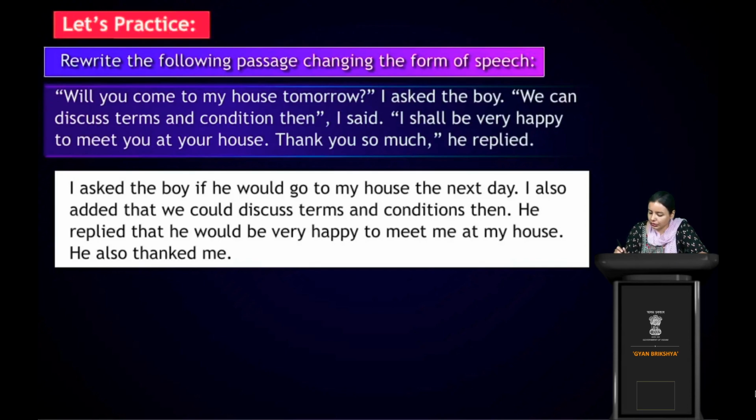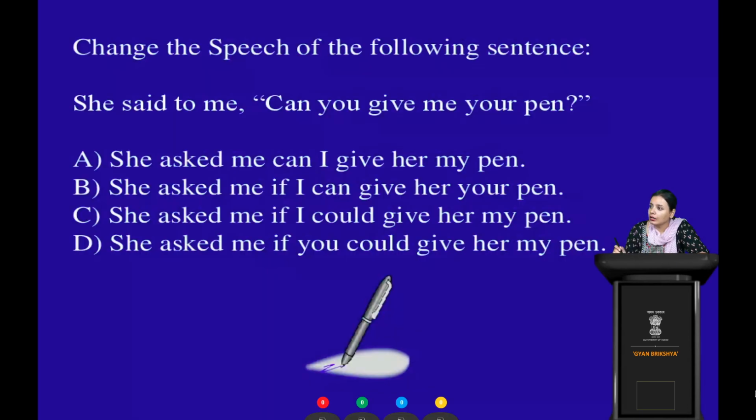So time for another question, students. Change the speech of the following sentence. She said to me, can you give me your pen? A, she asked me if I can give my pen. B, she asked me if I can give her your pen. C, she asked me if I could give her my pen. D, she asked me if you could give her my pen. So what would be the option from the above four? Let's start the timer and try to answer this carefully, students.